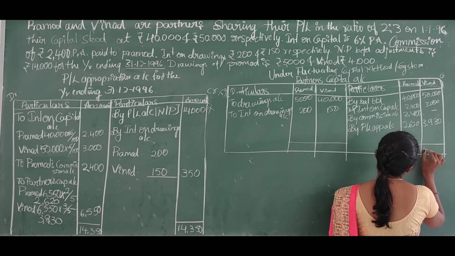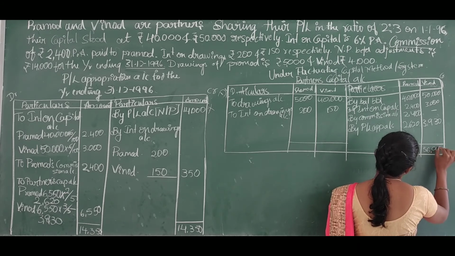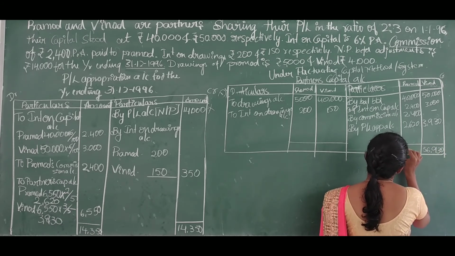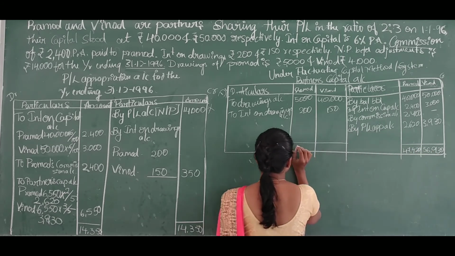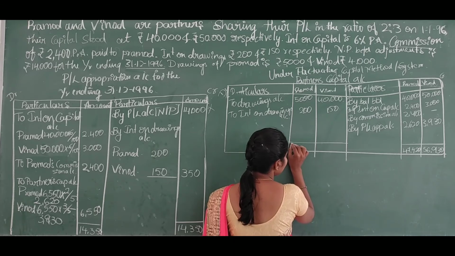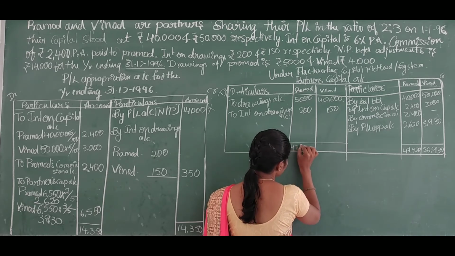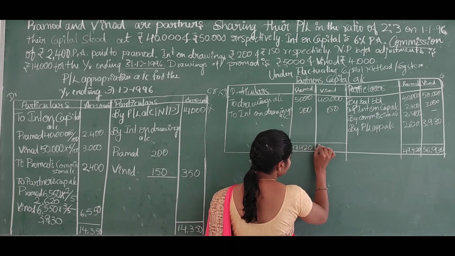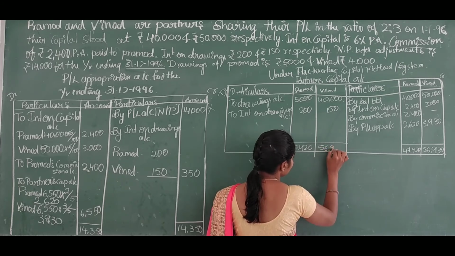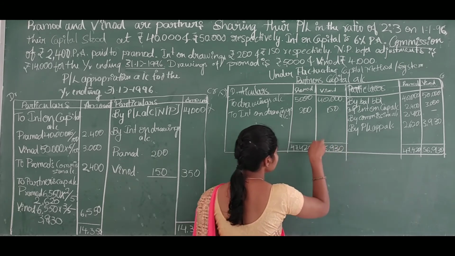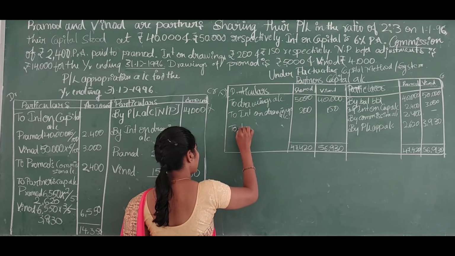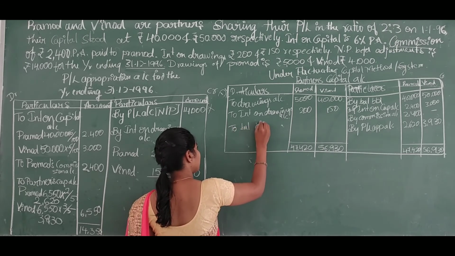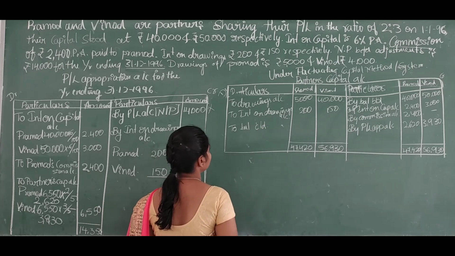We have to total, then we will get 56,930 and 47,420. The same amount will be entered in the debit side, that is 47,420 and 56,930. The balancing amount will be written as to balance carried on.